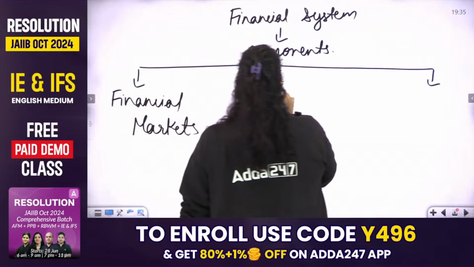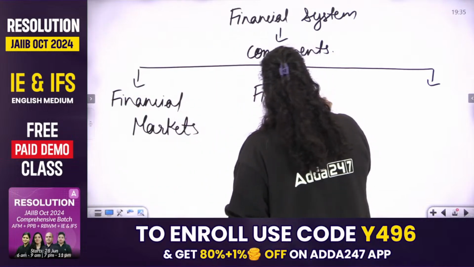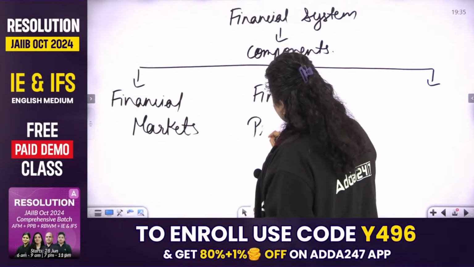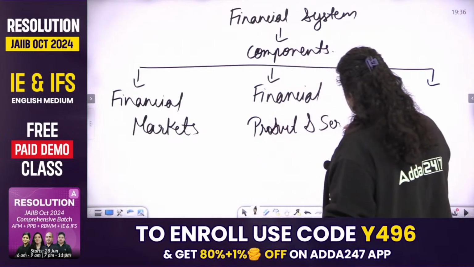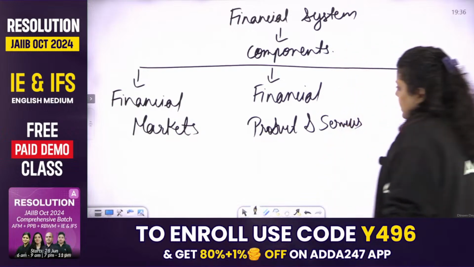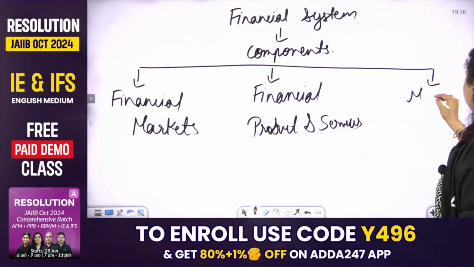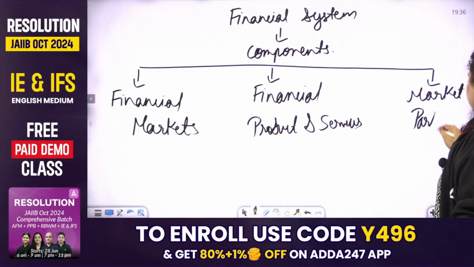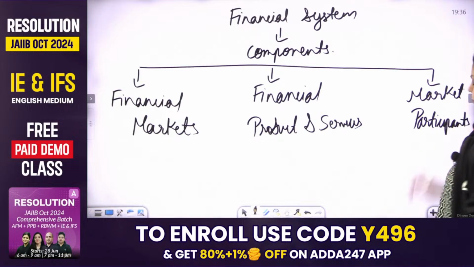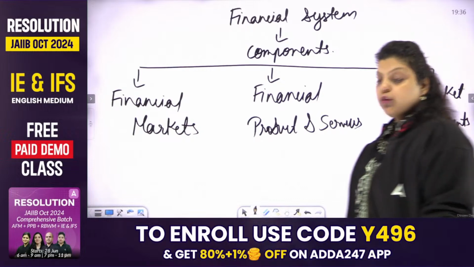Second, financial products and services. And the third will be your market participants. Clear? So these are the components of your financial system.